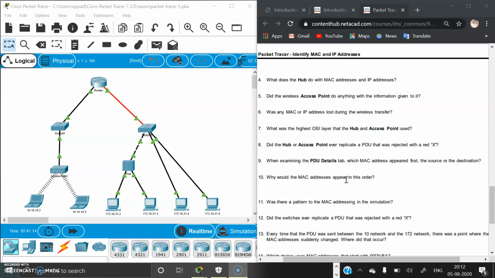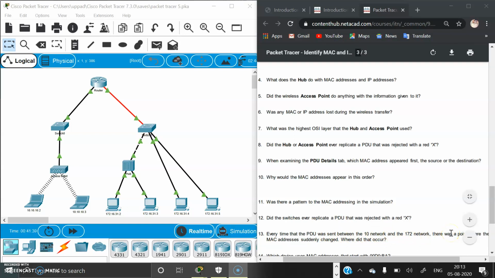And the next question is, did the switches ever replicate a PDU that was rejected by the red X? The switches never replicate a PDU which is rejected by the red X. The next question: every time that the PDU was sent between the 10 network and the 172 network, there was a point where the MAC addresses suddenly changed. Where did that occur?